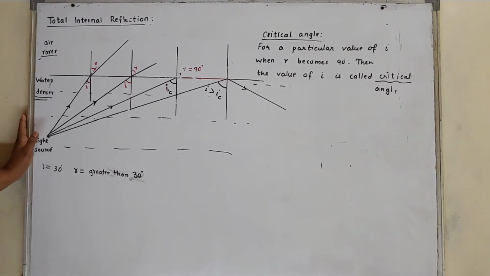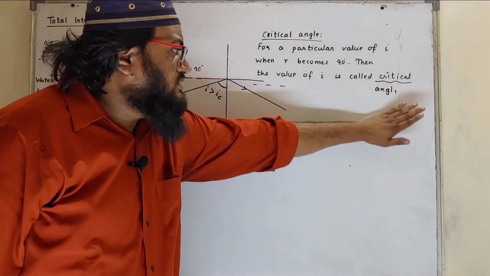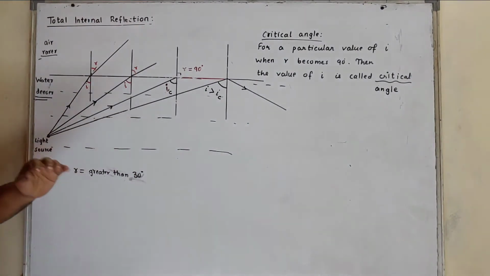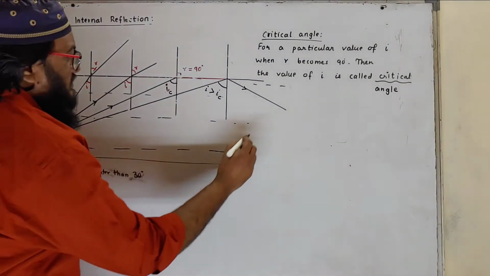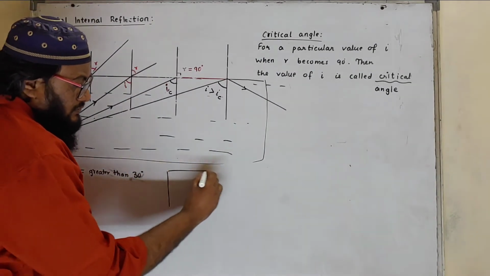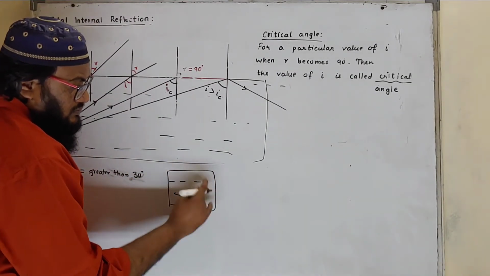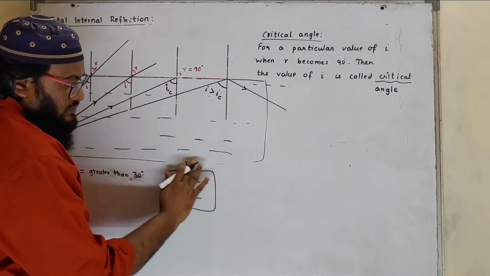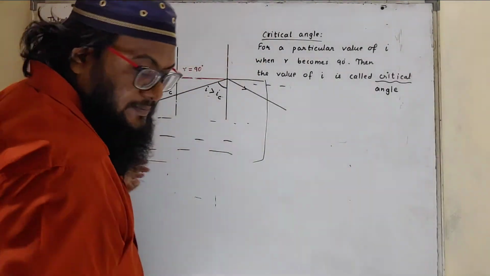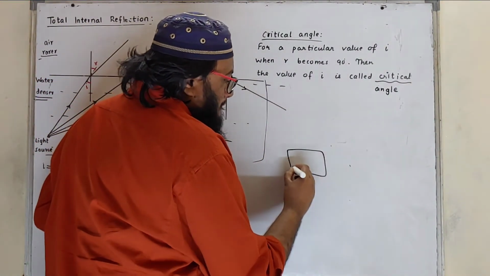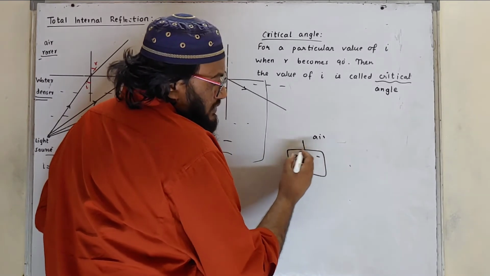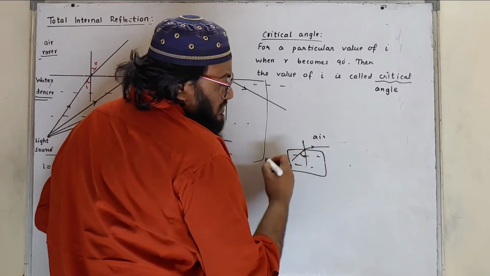So we'll write down the definition for total internal reflection, but first I'll repeat a short revision. This is a dense medium, this is water, and this is air. Definitely the ray will move away from the normal.